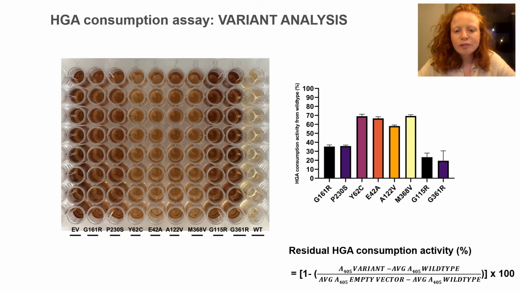To evaluate the functionality of our assay, we created 8 different missense variants via site-directed mutagenesis followed by sequencing to verify if the correct mutation was introduced. On the left side, you see a picture of the 96-well plates, and you can visually distinguish the different missense variants from each other based upon their pyomelanin formation. On the other hand, we have also calculated the residual HGD activities based upon the formula below.